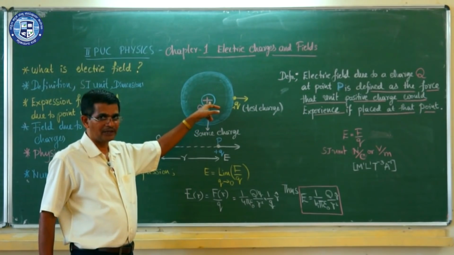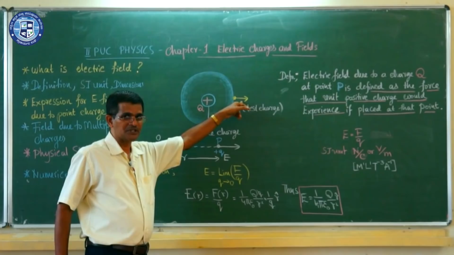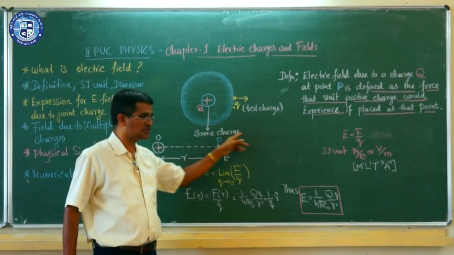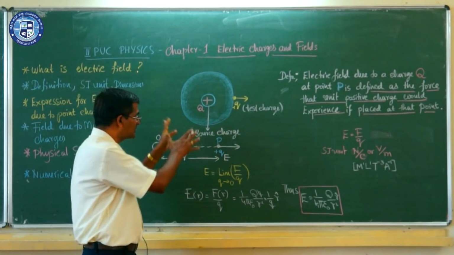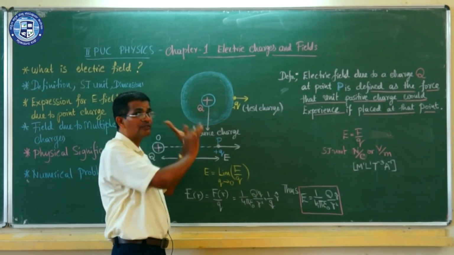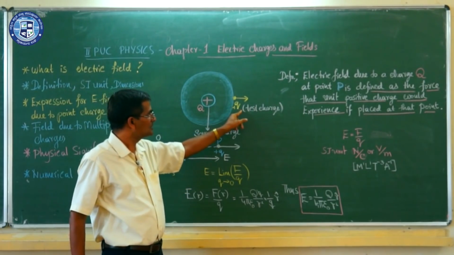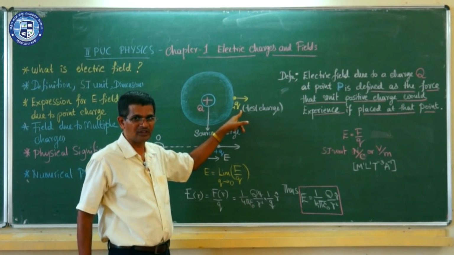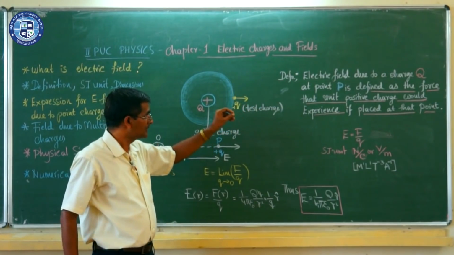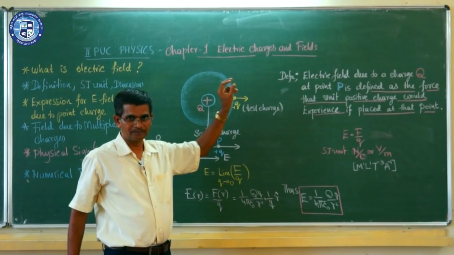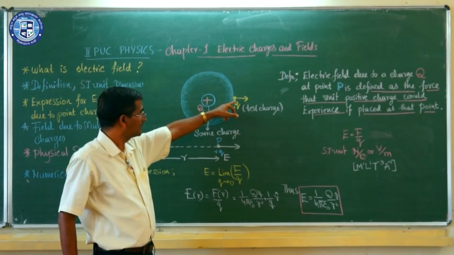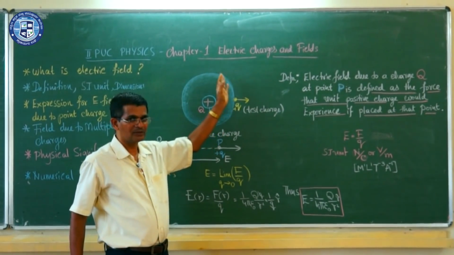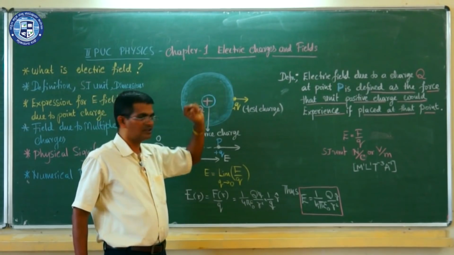Suppose at a certain point I keep a positive charge. The charge which produces a field is called the source charge. It is a certain charge able to produce a field around it. Similarly, another charge we have drawn here is called the test charge. It is a small charge, its magnitude is very small and negligible, and it is not able to produce its own field. Taking such a charge at a certain distance, around this particular area, it will experience a force.